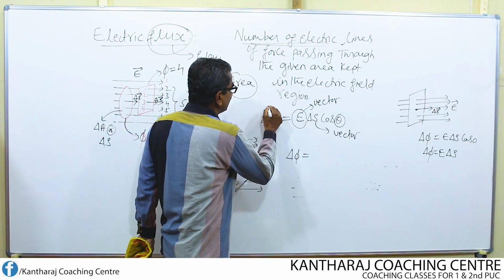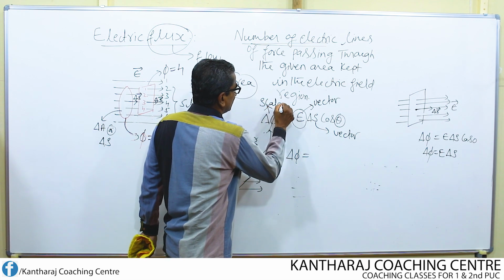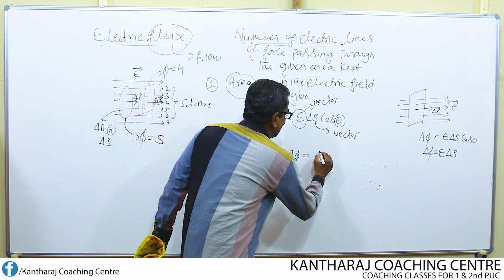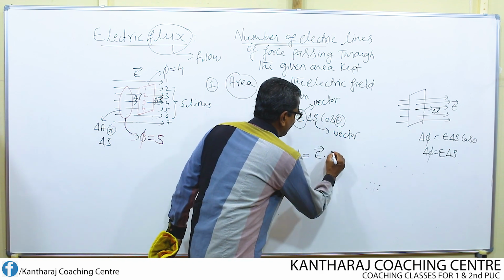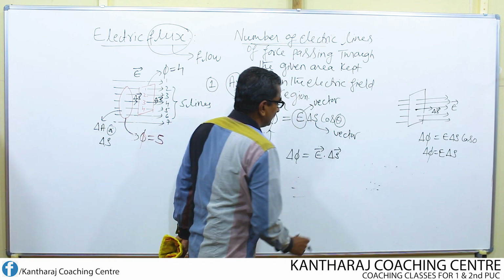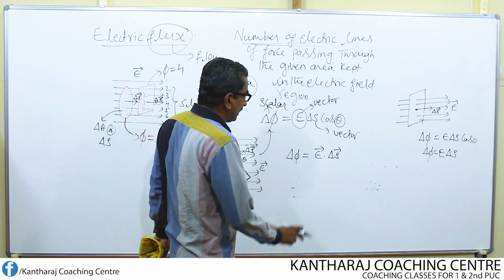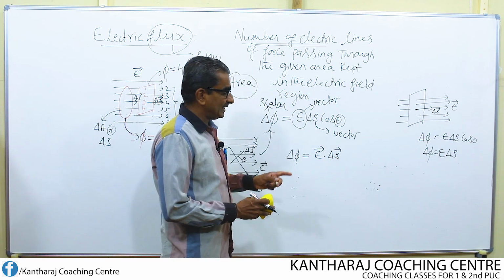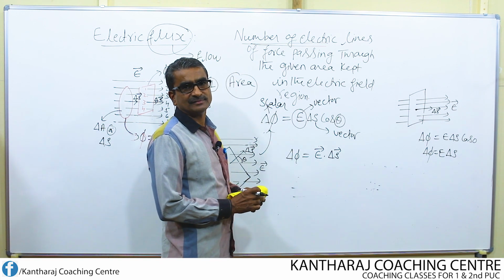Though flux is a scalar quantity, since both are vectors, I can write this as E dot delta S. That means the dot product of electric field and area vector is going to give us the electric flux.